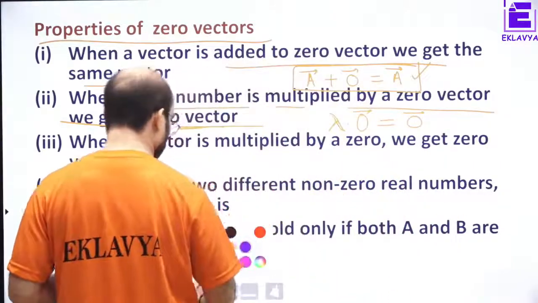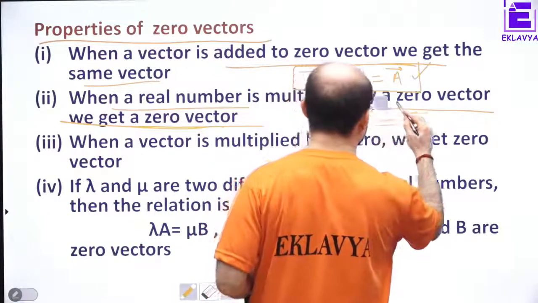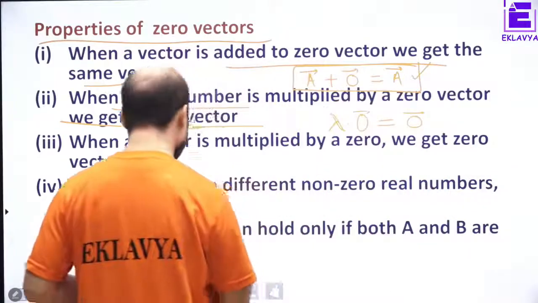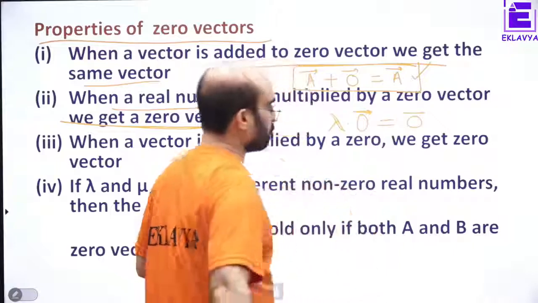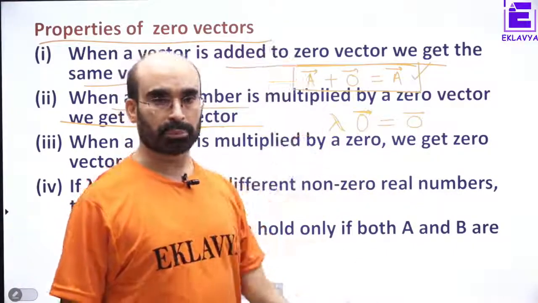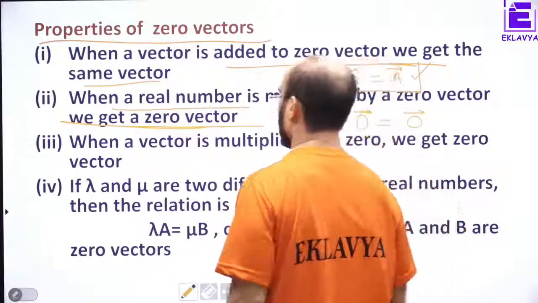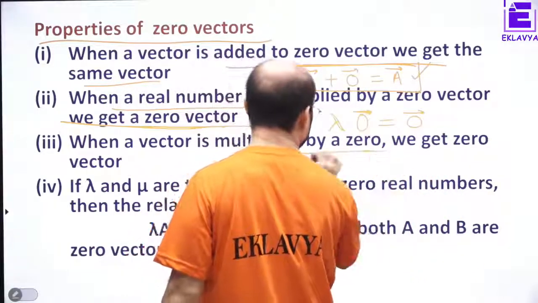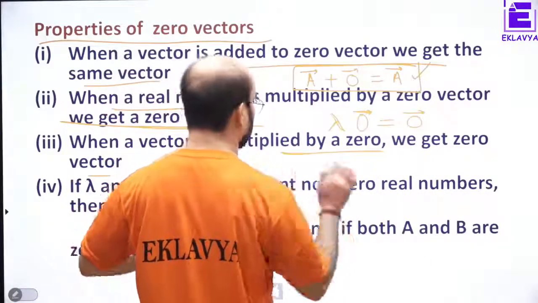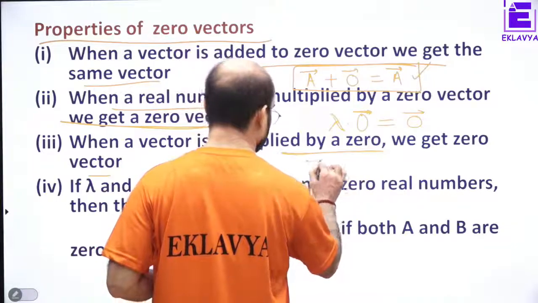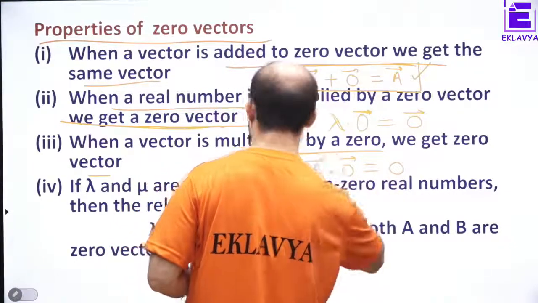Understood? These are the properties that we have to keep in mind. Now, when a vector is multiplied by 0, we get 0 vector.